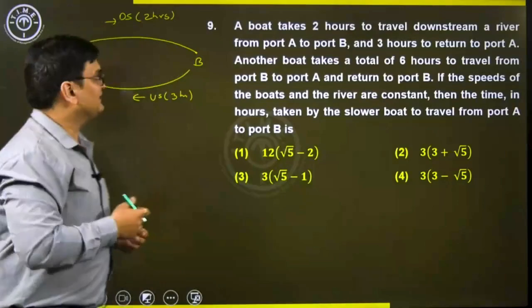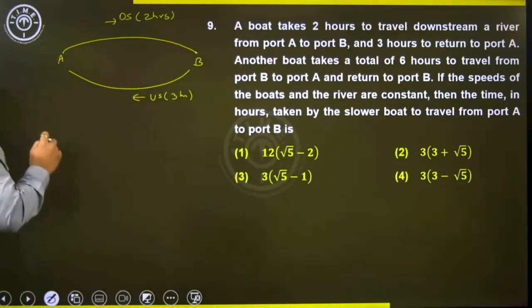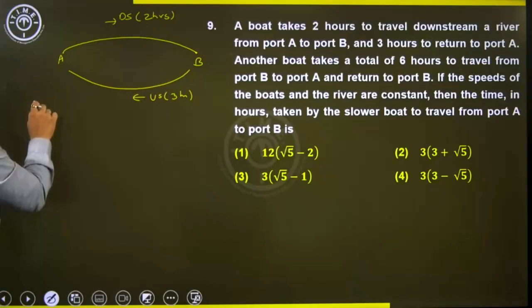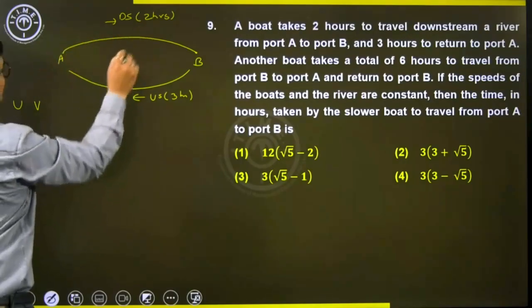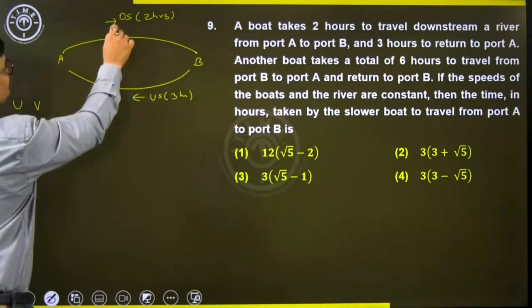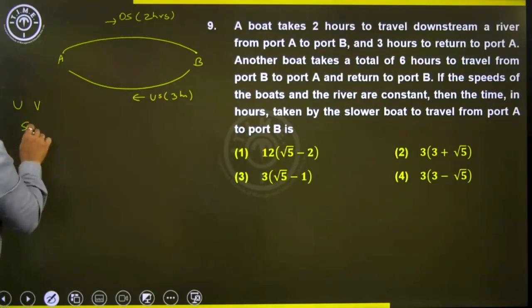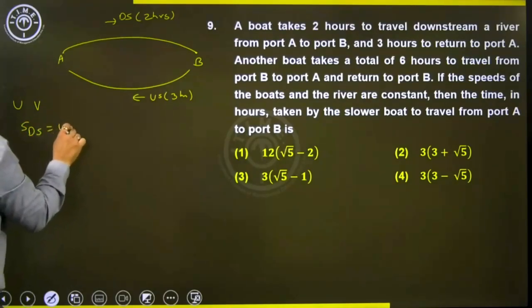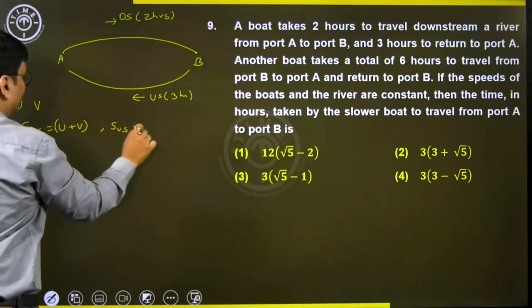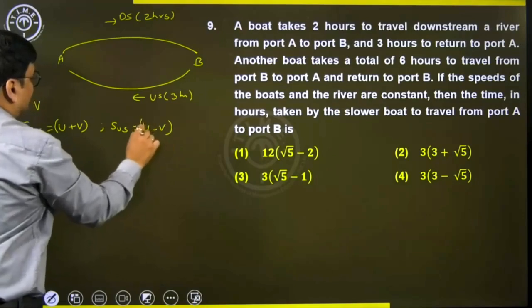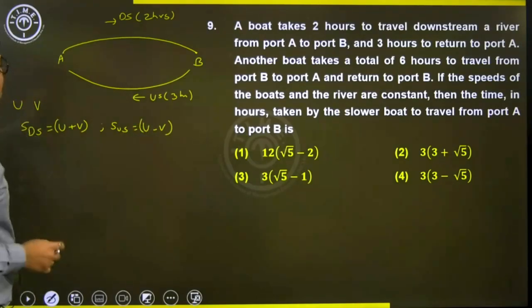So let's suppose the speed of the stream is V, the usual assumption, and speed of the first boat is U. We'll talk about the second boat a little later. So while going from left to right, the speed downstream we know is U plus V, and similarly while coming back, speed upstream will be U minus V, speed of the boat minus speed of the stream.